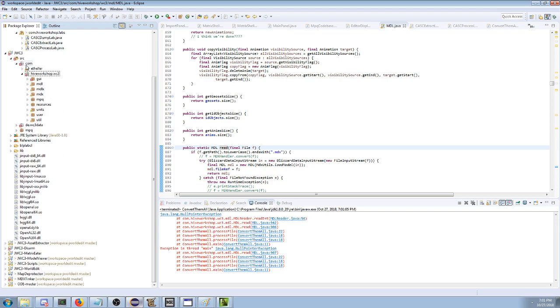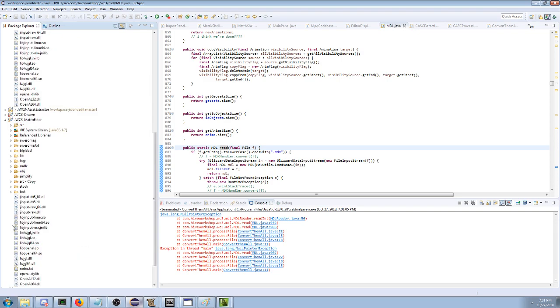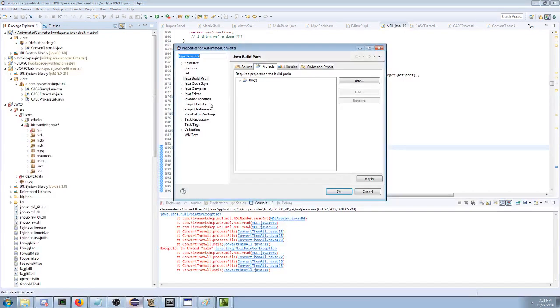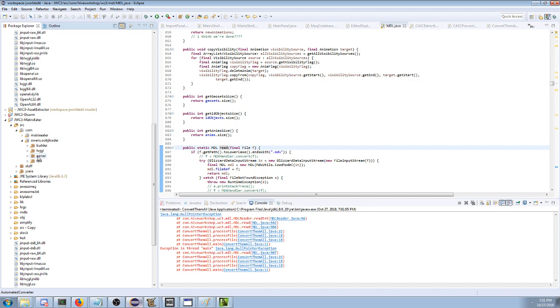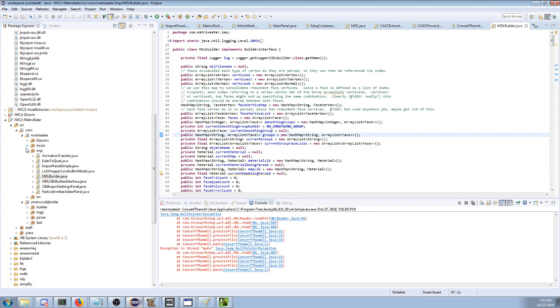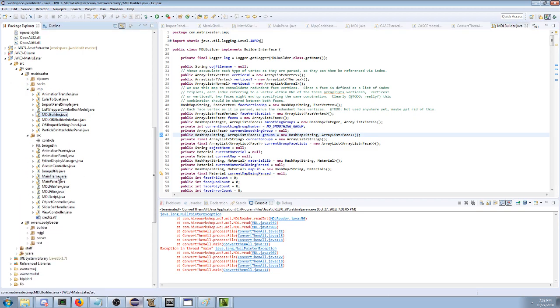So what we need to do instead is to find, what did I put in the matrix theater? Owen's OBJ later. Oh, that's bad. Okay, so it's not in the libraries to parse OBJs. So we're going to have to add matrix eater to our automated converter project that we're writing. Okay, so now that we have matrix eater in our project, we have all these builders and parsers and something like that. MDL OBJ builder interface. Okay, MDL builder. How do I use it? Wow, it's been a long time since I used this OBJ importing thing.